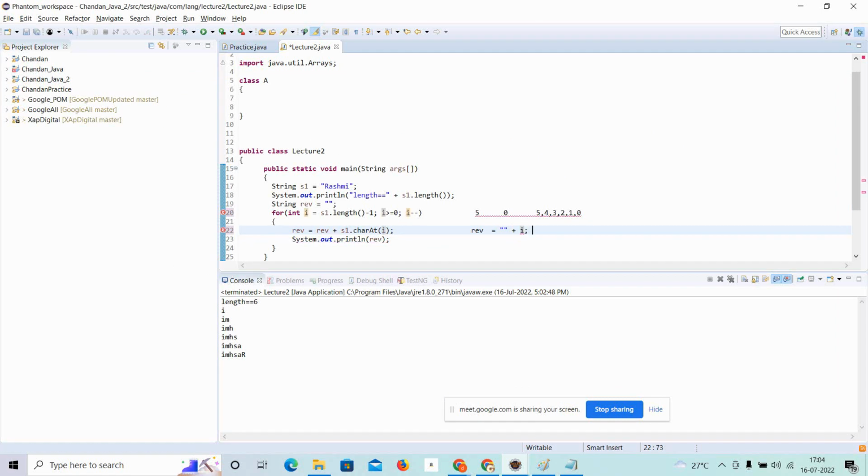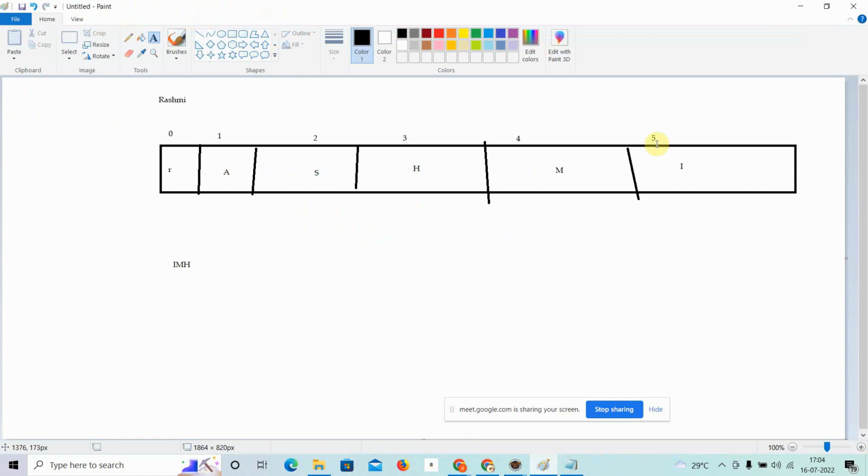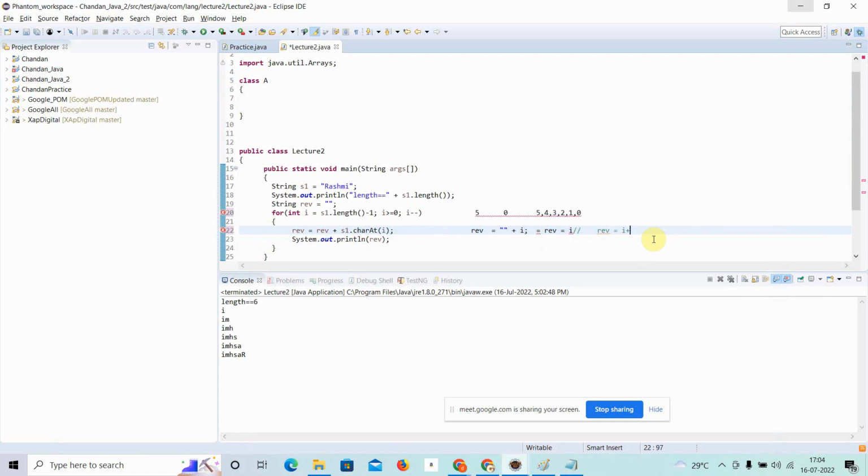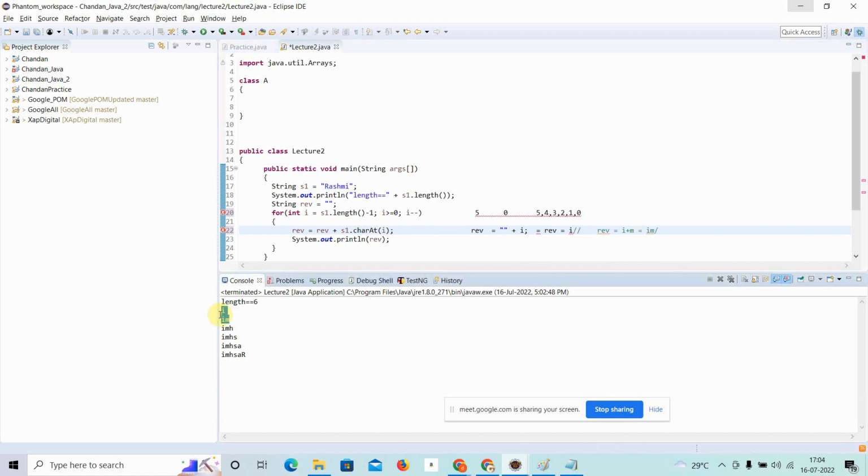Now when the loop comes the second time, what happens? Now the final string will become reverse is equal to I, because it was blank. Now second time it will say reverse is equal to the value I. Now second time it got the next character, which is M. It will say I plus M. So now the value will become I am. Now third time it will go on. So you can see first time I, then I am, then this one, this one. So I am taking each character and adding it to the new string.